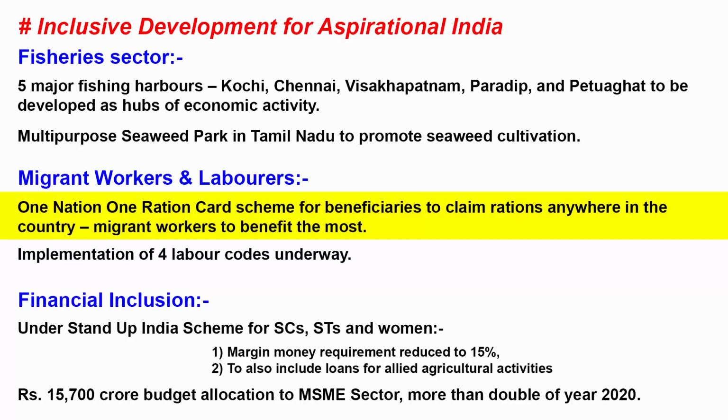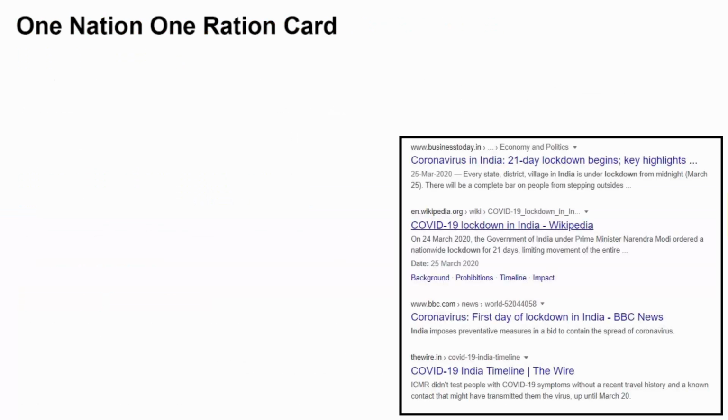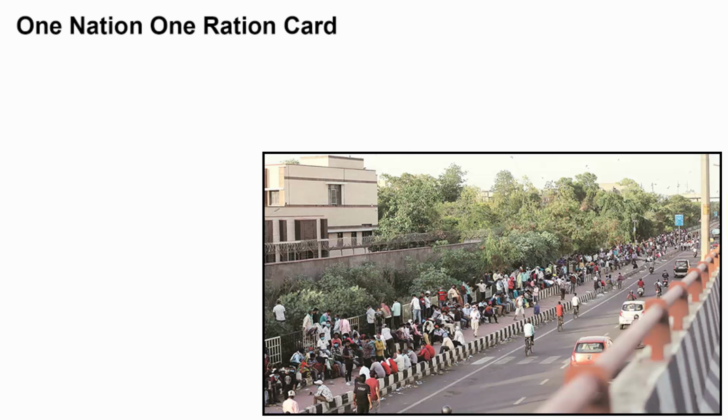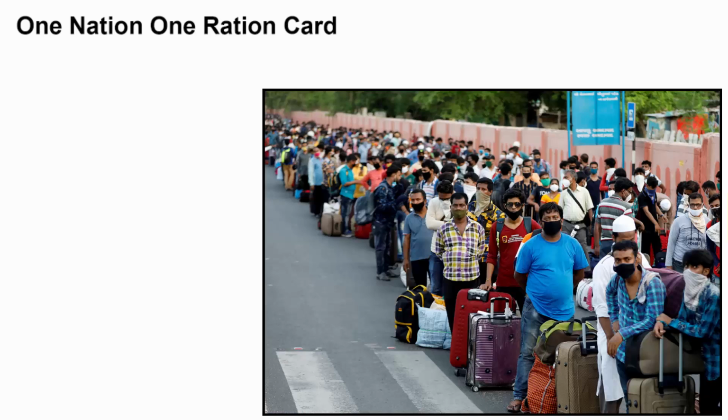Now we'll go to the next category, migrant workers and laborers. The first point is One Nation One Ration Card. If you remember, last year around March 25th and 26th, the first lockdown in the country was announced. It was the migrant workers who were badly affected. In Hindi we call them Pravasi Mazdoor. Due to lockdown, all modes of interstate and intrastate transportations were closed. With no food and money left, thousands of migrant workers across India were seen walking and sitting on the highways.